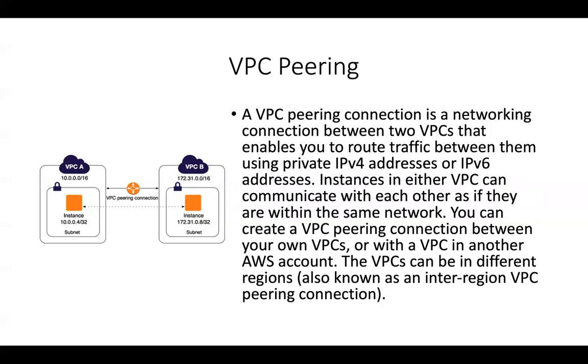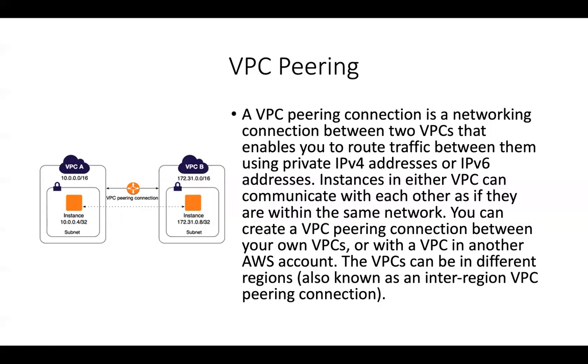It's just that both the VPCs that you're peering should not have overlapping CIDR block addresses. So you can't have a VPC which has 10.0.0.0/16 and another VPC that has 10.0.0.0/24. Both are part of the same network. So VPC peering will not work, right?